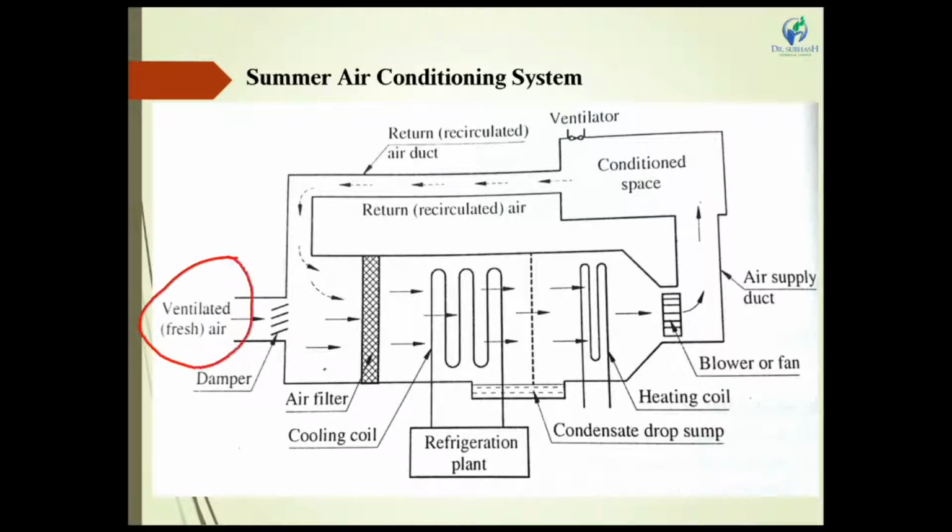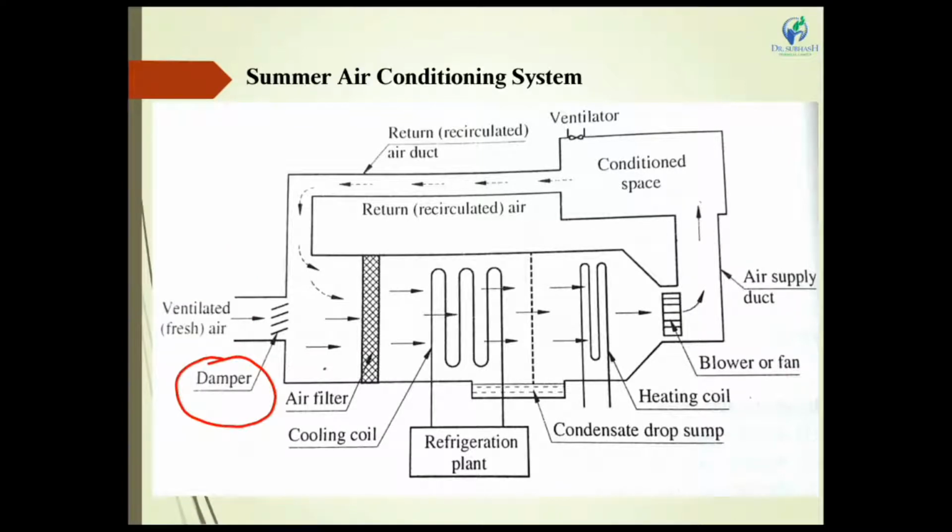Ventilated fresh air means this area is directly connected to atmospheric air, where we have to absorb new or fresh air and release it to the conditioning space. Second is a damper. The damper is the control device where the area of opening and closing are maintained, controlling how much air enters the system.